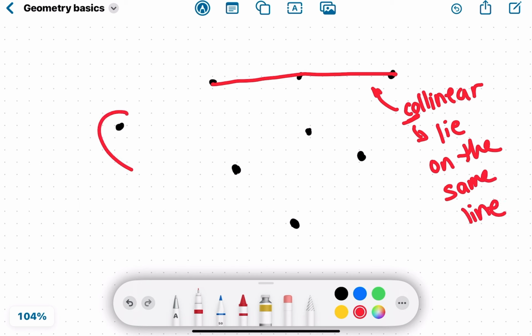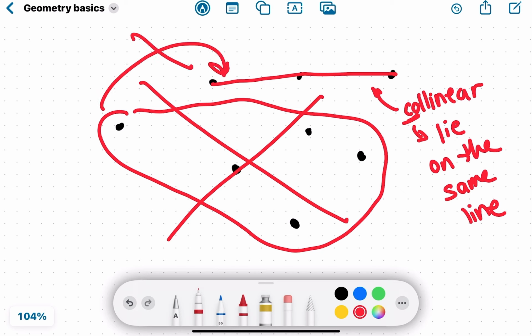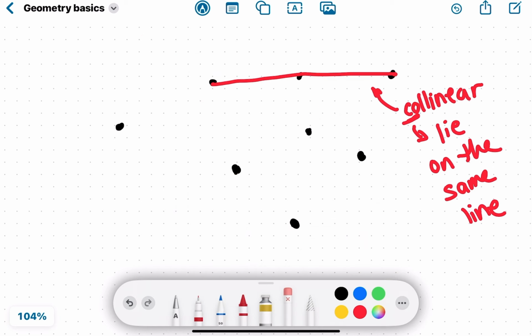These points that are left are not collinear because they're not on the same line as these other 3 points. They are not collinear with these points. Okay? So that's the way you should use that vocabulary. You have to be very careful not to say lines are collinear because then you're just not going to make any sense. So let's try a little example with this now.